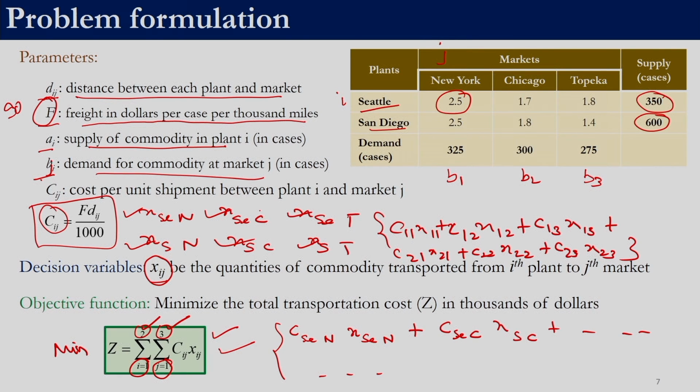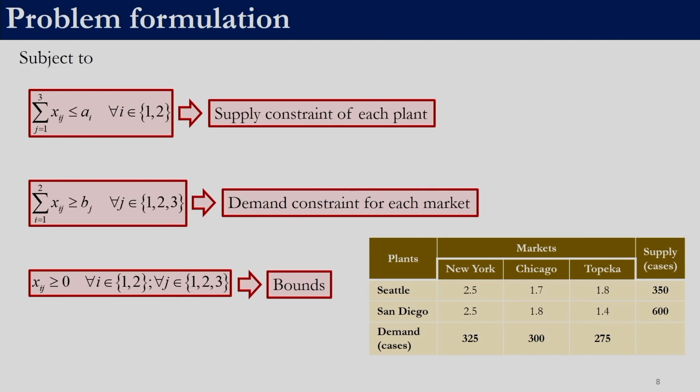Now let us look at the constraints. Here we have 2 types of constraints. Whatever is shipped from Seattle should be less than or equal to 350. Remember, the constraint is not that we need to ship 350 from Seattle; the constraint is that we can ship a maximum of 350 cases from Seattle. What is shipped from Seattle to New York is x11, to Chicago is x12, and to Topeka is x13. So, this has to be less than or equal to 350.